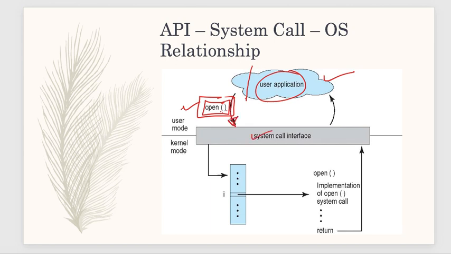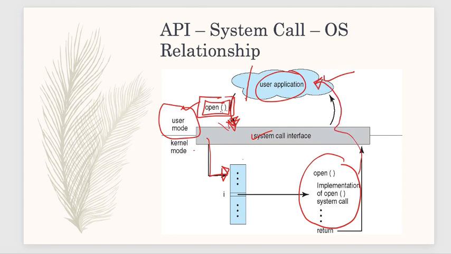Earlier it was in user mode, but whenever the system call happens, it will go into kernel mode, and the operating system in kernel mode will fetch the code of this whole function, and it will be utilized in the user program. This is how it is shown.